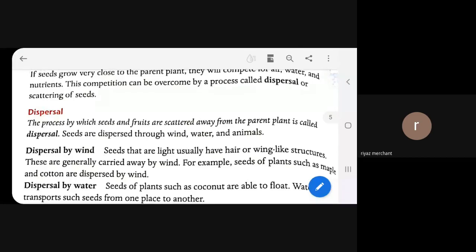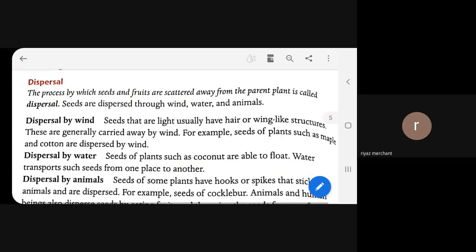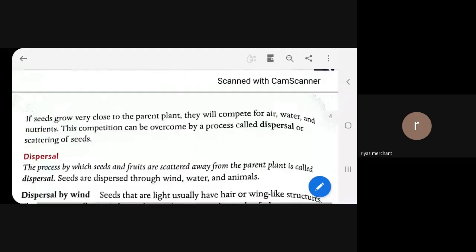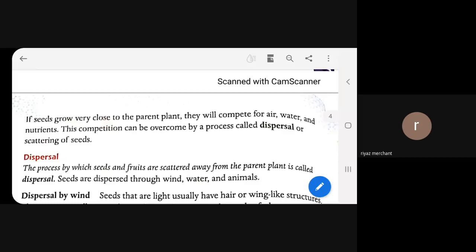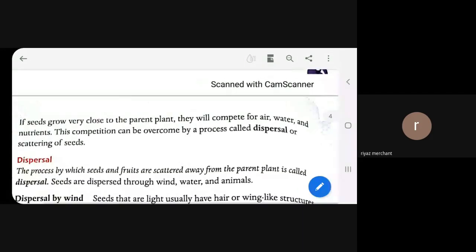Now see, here it is written: dispersal method. If seeds grow very close to the parent plant, they will compete. Compete means they have to make a competition for air, water and nutrients. They have to compete with each other. And this competition can be overcome. How can they solve this problem? They can solve it with the method of dispersal.